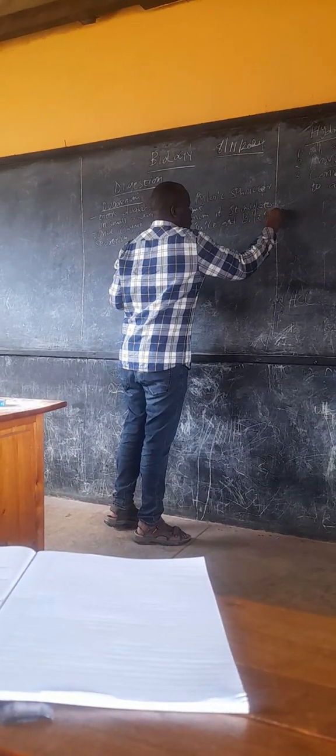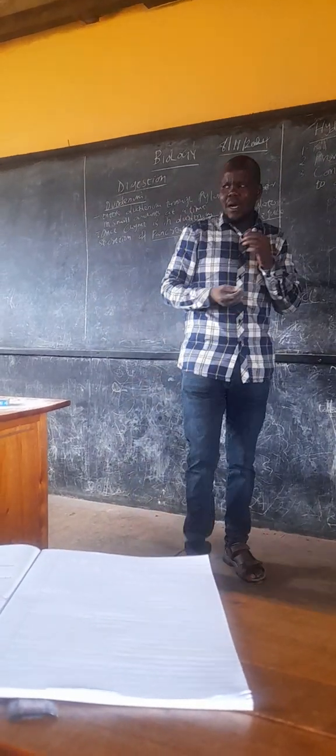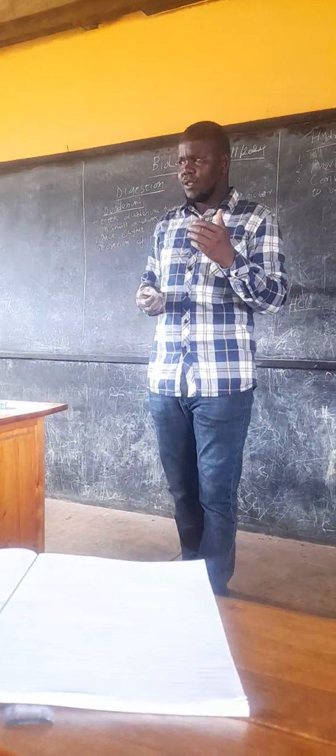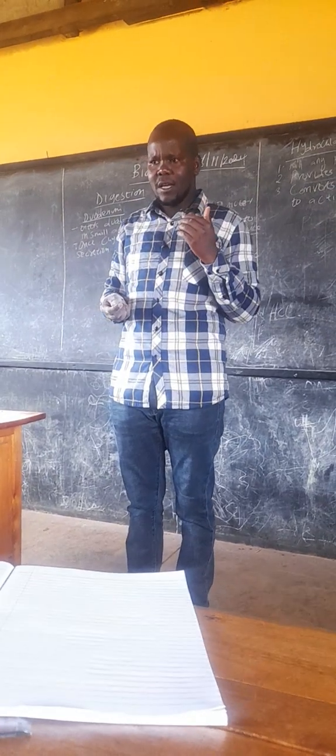Do you know where we obtain the pancreatic juice from? The pancreas secretes the pancreatic juice. The liver secretes bile juice. Is that clear?